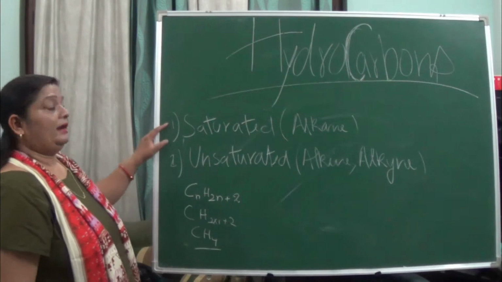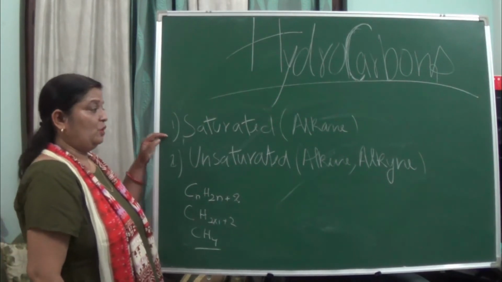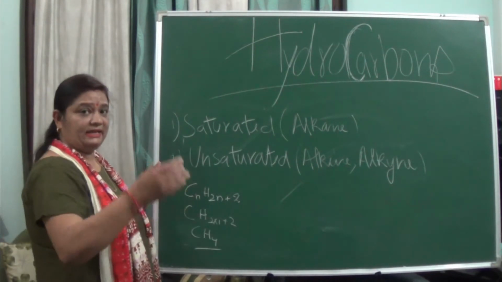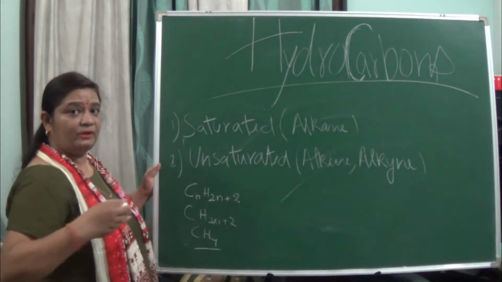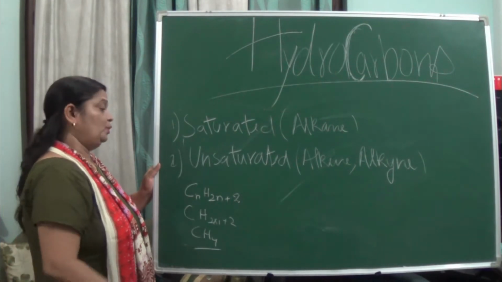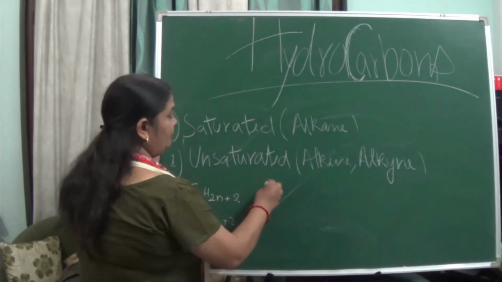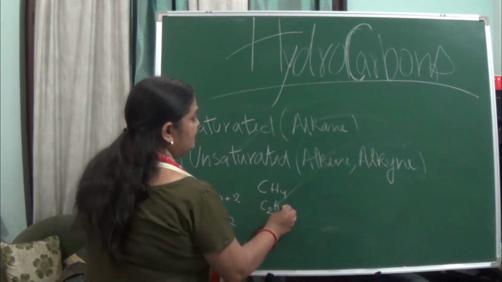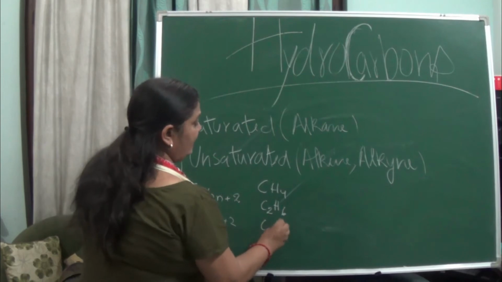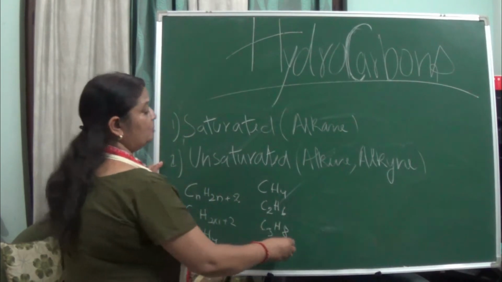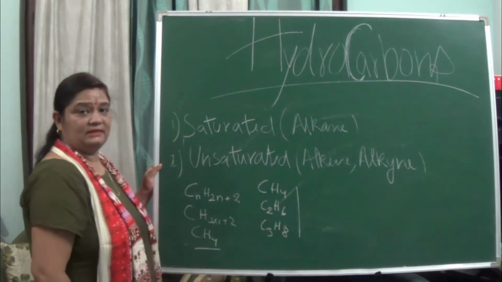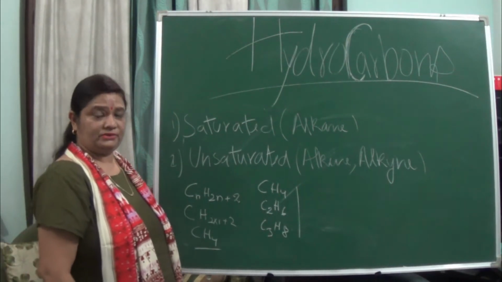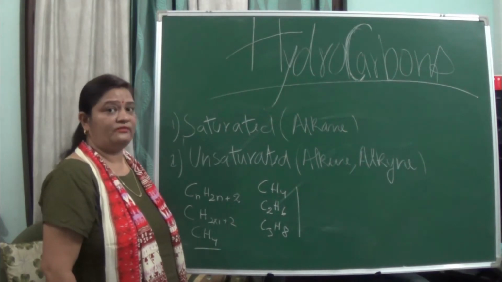Now, regarding the homologous series: in the series, the alkanes differ by CH2, isn't it? If the first is methane, the second will be C2H6, the third will be C3H8, and so on. This is the homologous series of the alkanes. Now we are going to study the preparation of alkanes.